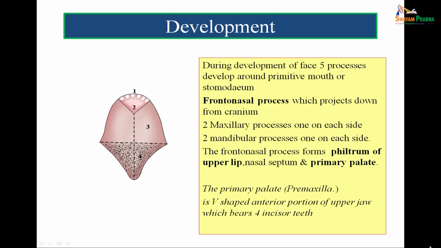The primary palate is also called the premaxilla. By definition, it is the V-shaped anterior portion of the upper jaw which bears the 4 incisor teeth. So, if the fusion of the premaxilla takes place properly with the maxillary components, that is, if 2 and 3 fuse properly, then there will be no cleft, but if the fusion is improper, it will lead to cleft formation.